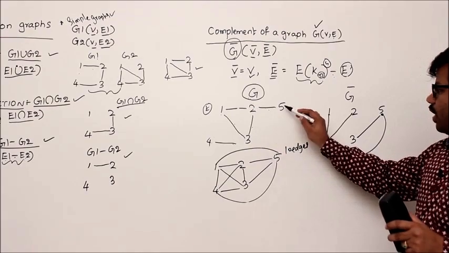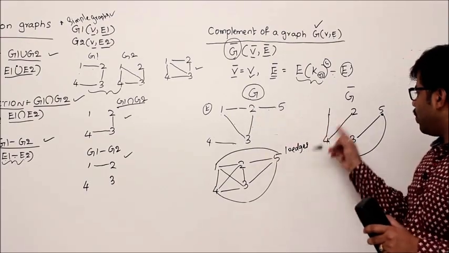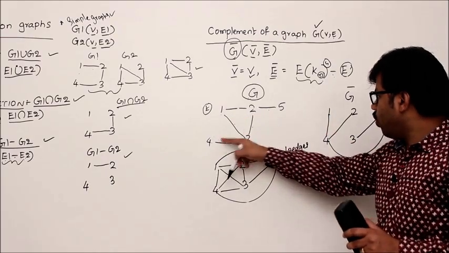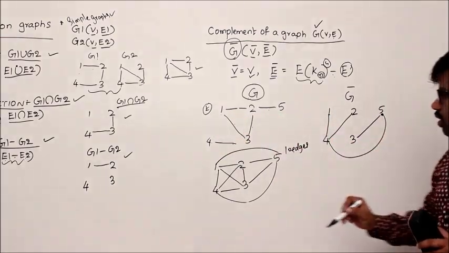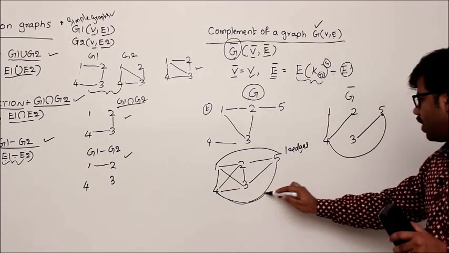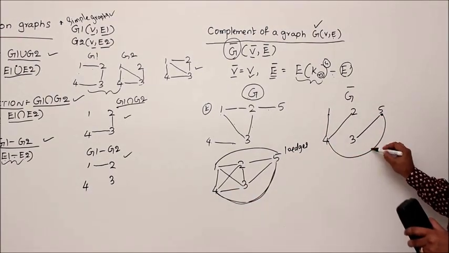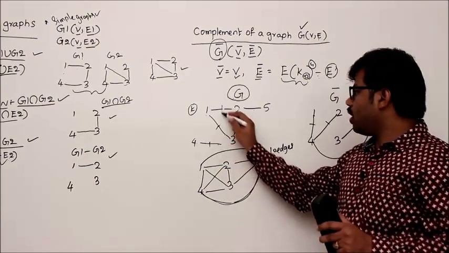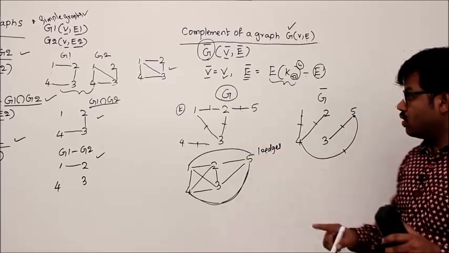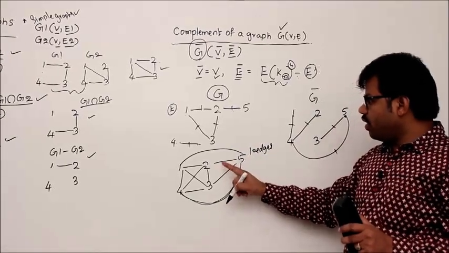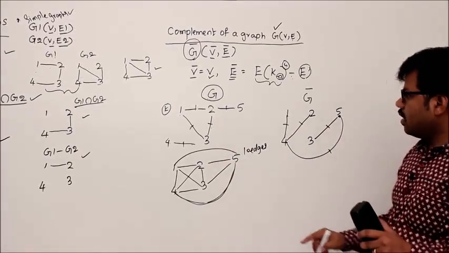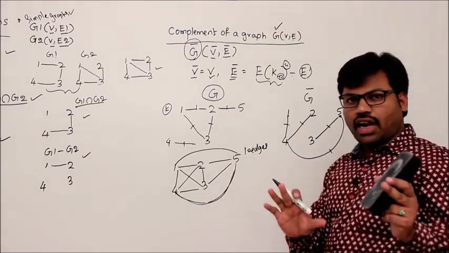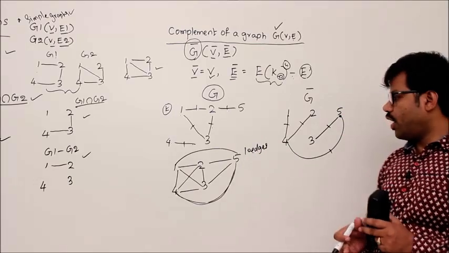Now 1 2 3 4 5. Between 3 5 we have drawn. Between 2 4 we have drawn. Between 1 4 we have drawn. Between 4 5 we have drawn, just now. So there is one more edge in this graph that we have to add. What is that? Guess it. Stop the video here and think about that edge and try to find it.